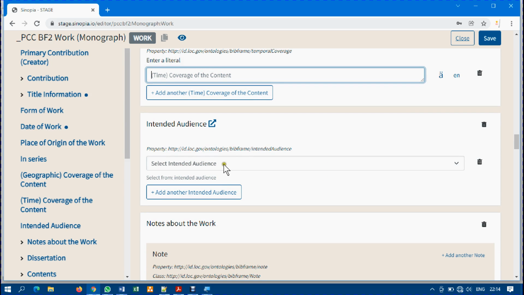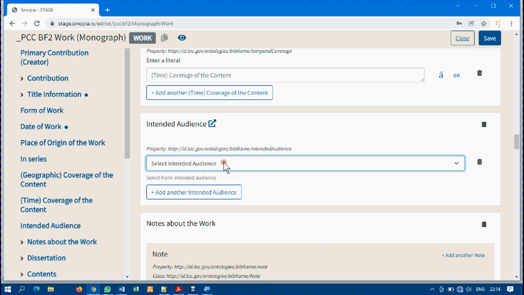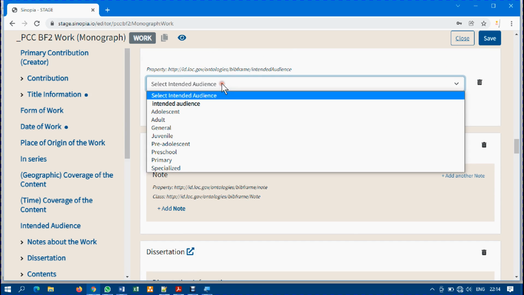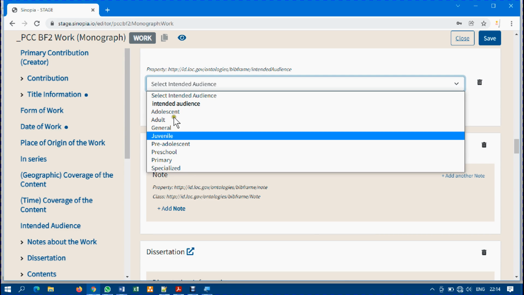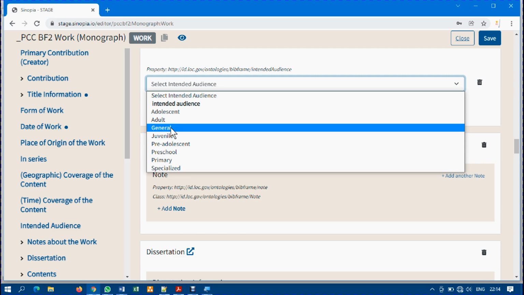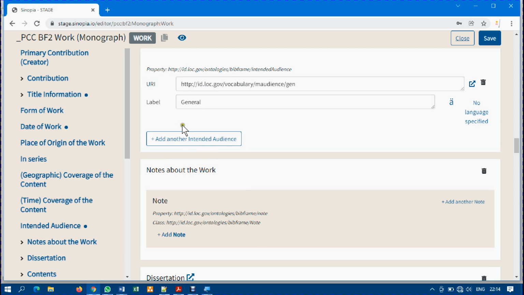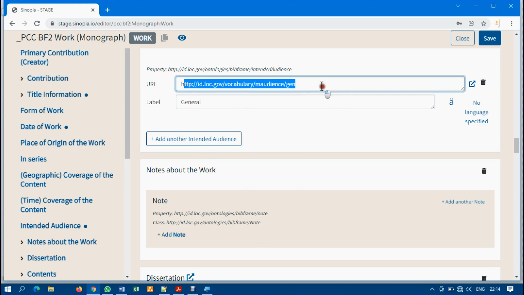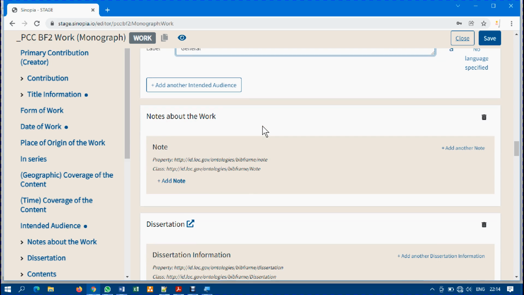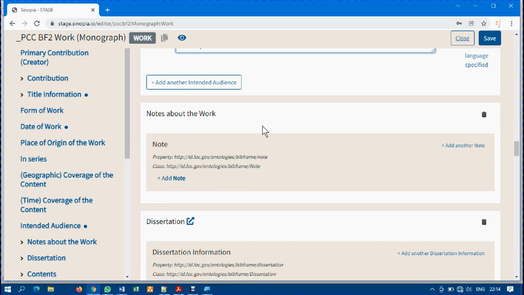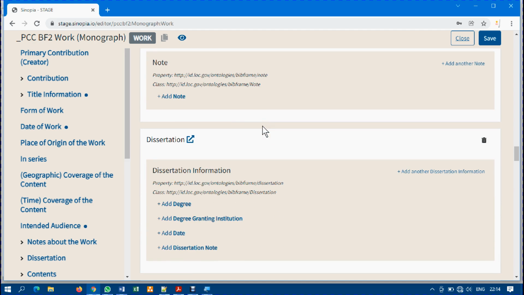Intended audience. Now for the intended audience you can select, is it for adolescent, adult, maybe, and so on. I can say general. Once I select general, it automatically creates the URL for it, because this is one aspect where the linking is possible, where we told you that every data that we are entering in Sinopia can be linked.